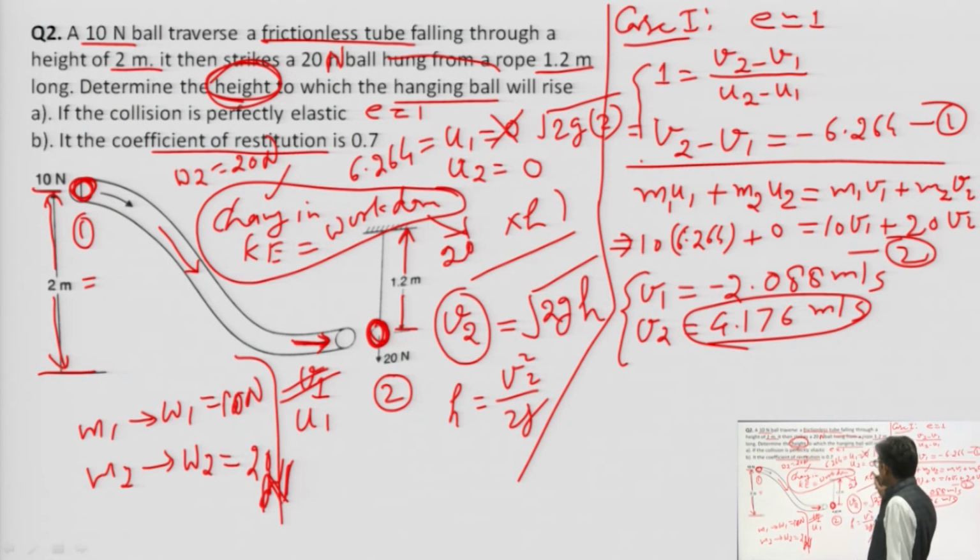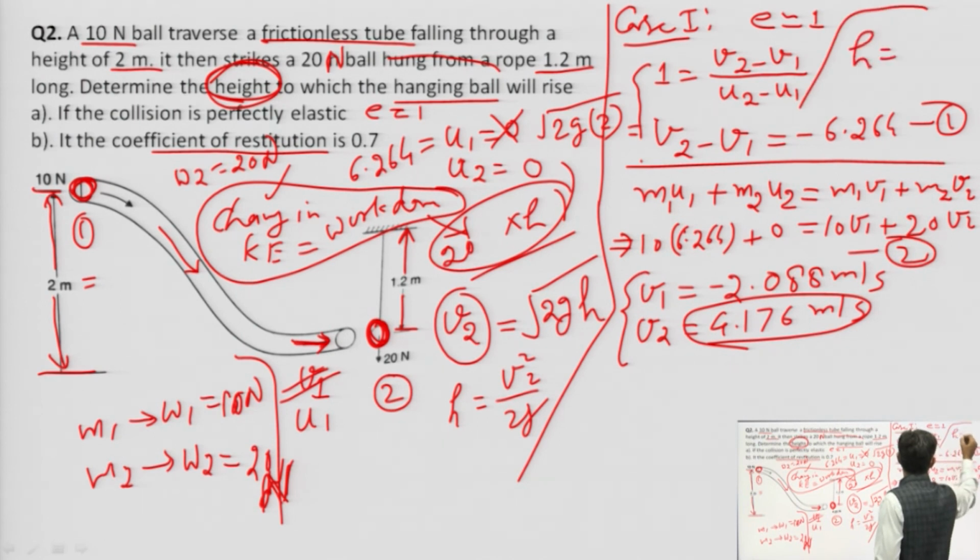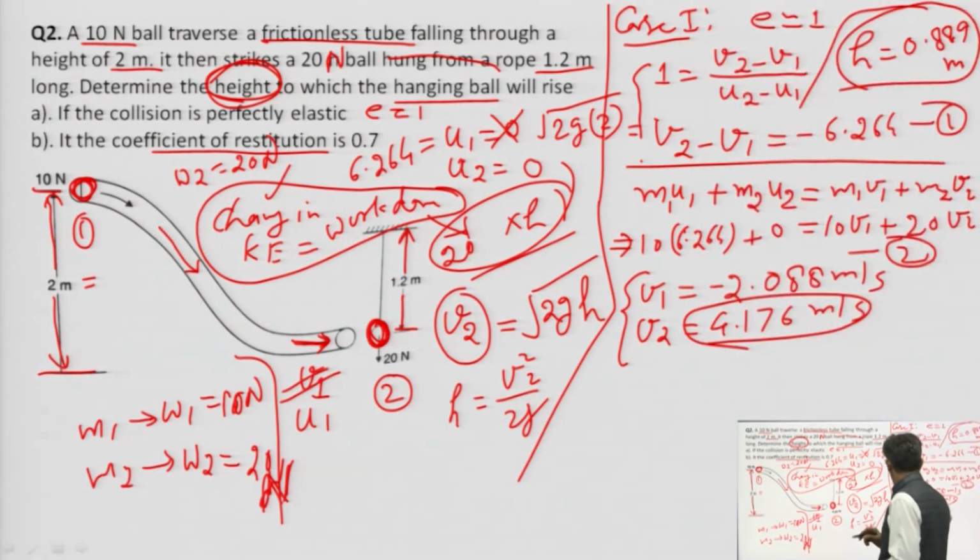So equate the kinetic energy with 20 into h to get the value of h. This is the procedure to get the height. After calculating, you will get the value of h as 0.889 meter in the first case, and in the second case it is 0.642 meter.